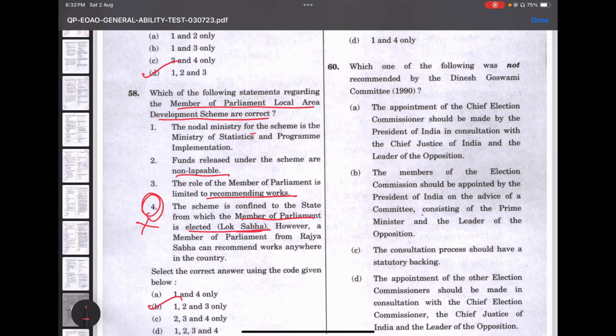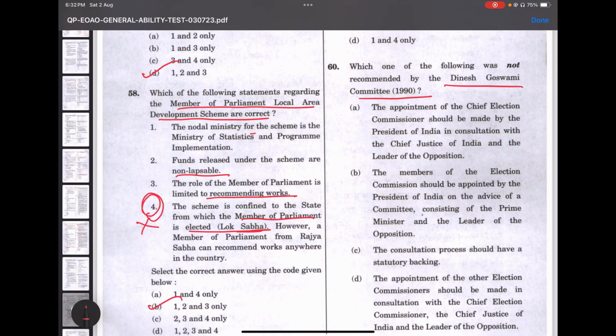Which one of the following was not recommended by the Dinesh Goswami committee? Before reading the options, what can you remember? The committee made some recommendations on electoral reforms, and also they proposed government funding to the political parties, and also suggested that a candidate should not be permitted to contest in more than two constituencies.